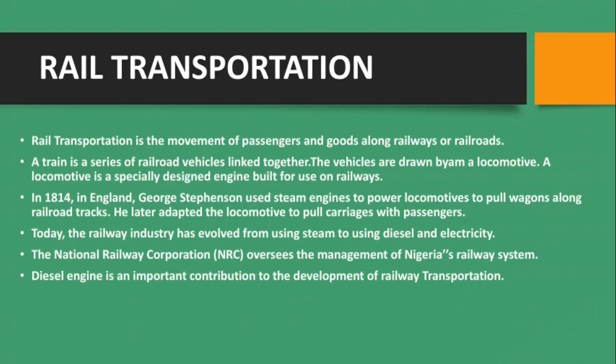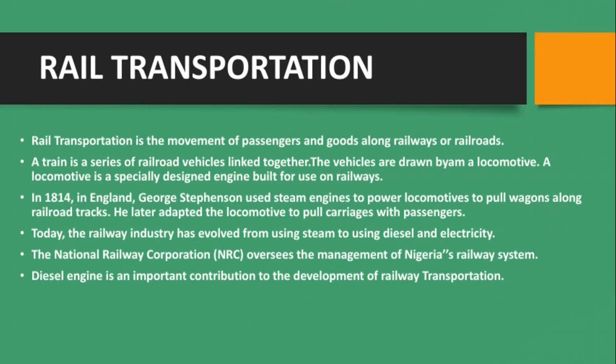Now let's look at rail transportation. Rail transportation is the movement of passengers and goods along the railways or railroads. A train is a series of railroad vehicles linked together. So the vehicles are drawn by a locomotive. And what's a locomotive? A locomotive is a specially designed engine built for use on railways. So on the railways, you see all those coaches that are dragged by the first vehicle. So that is known as the locomotive. It's that first vehicle that is carrying it that we call the engine.